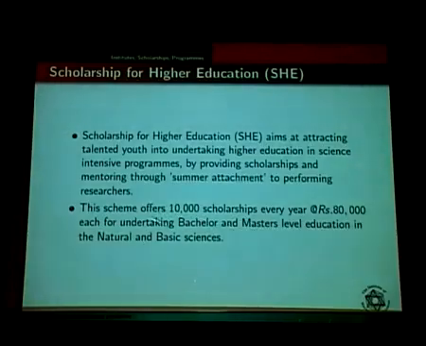There are 10,000 scholarships, so there are many scholarships. You can get into one of these scholarships. This provides 80,000 every year. If you are a BSc or MSc student, you have to show them you have knowledge. You have to be in the top 10 in your class. First step, top 10 in your class. Suppose 100 students are there and you are in the first top 10, then your teachers will say she is within the top 10, he is within the top 10. Then they will provide you the fellowship. You have to satisfy something, or else pass some examinations. I showed you the examination in the previous slides, so try to pass some examinations.